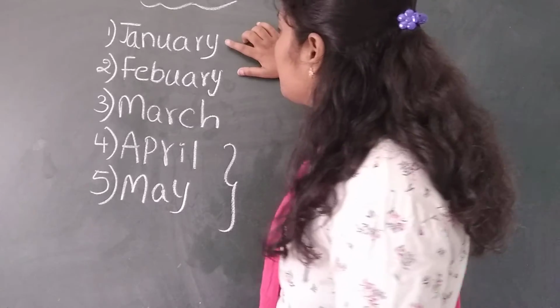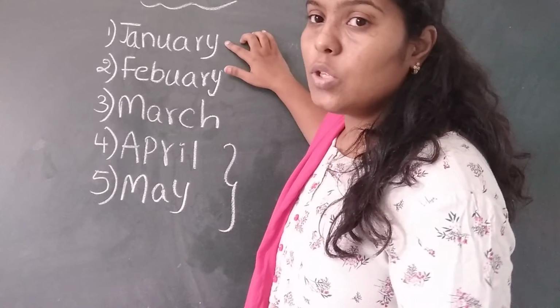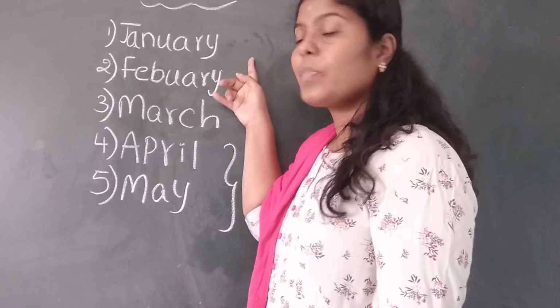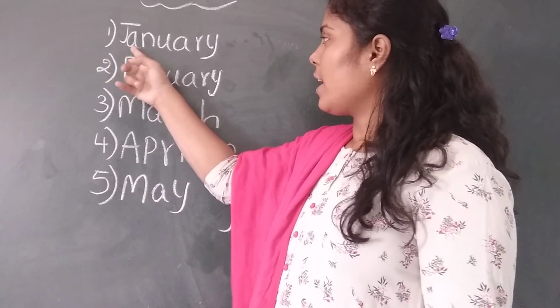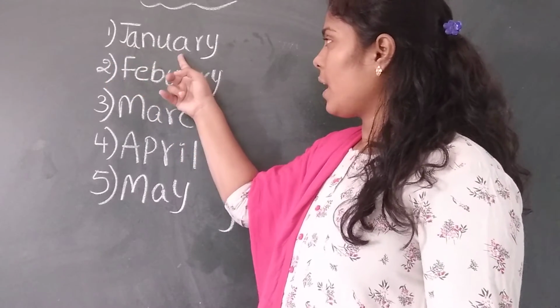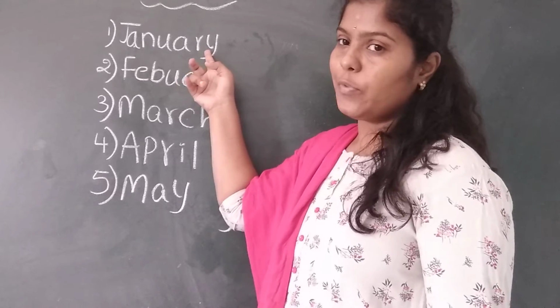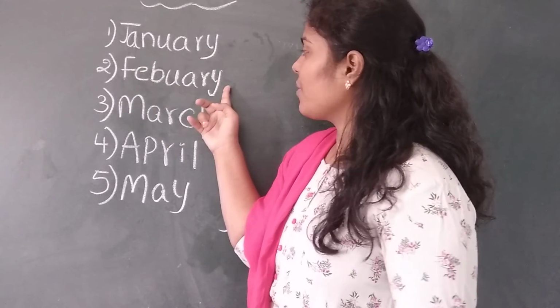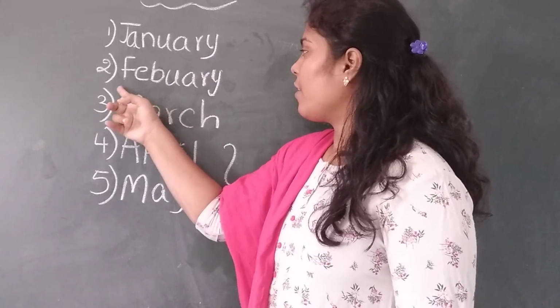So what was the first month? January. All of you say along with me, January. January. And what is the second month? February.